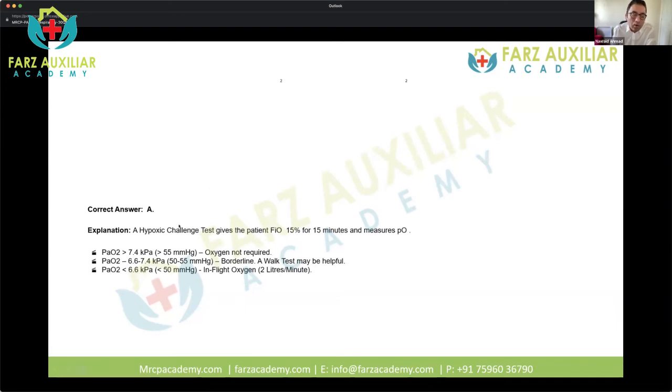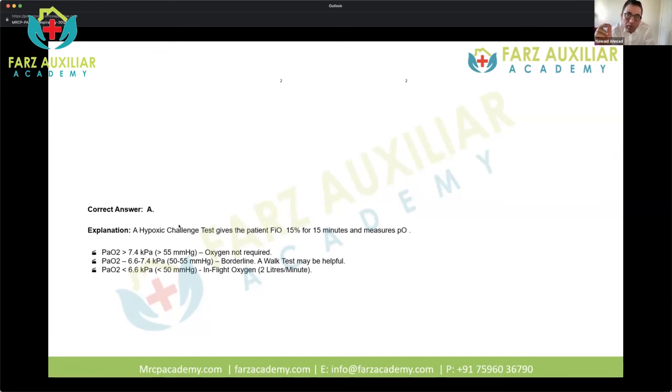So what we say is that when you're trying to check if a person with chronic lung disease, and that could include COPD, bronchiectasis, it could include fibrosis as well, will they be able to be comfortable or survive an altitude of something like 8,000 feet, which is, I think, what the planes fly at. So if you're at that altitude, the air is very thin.